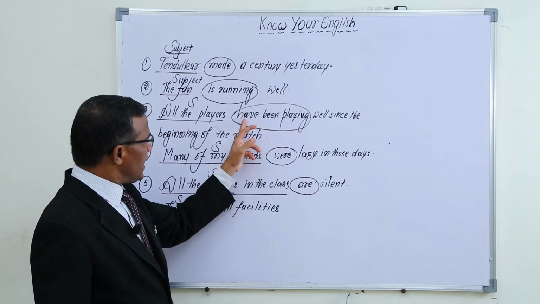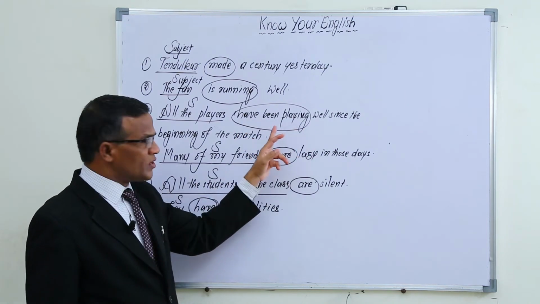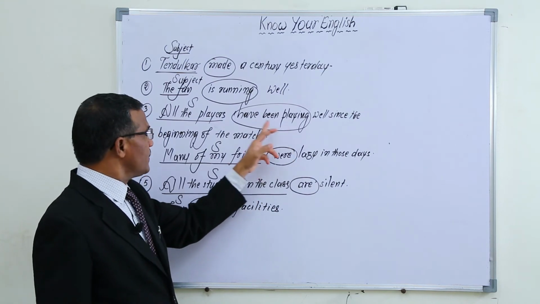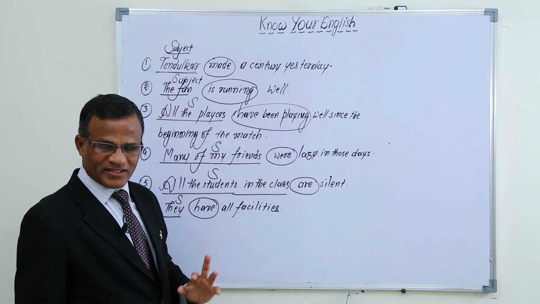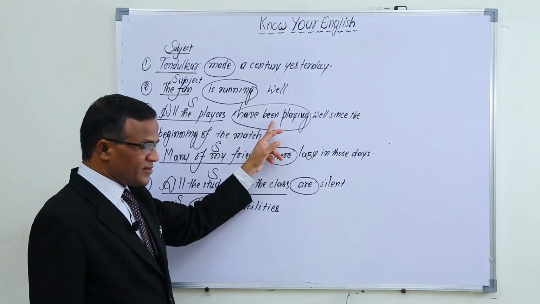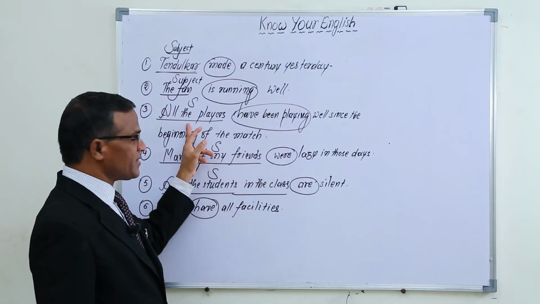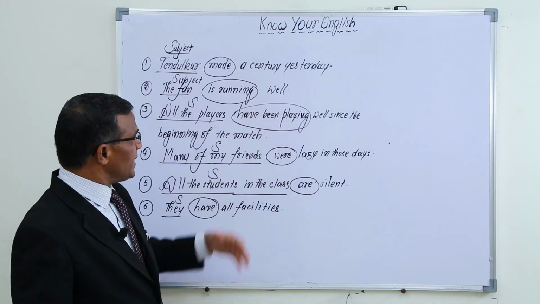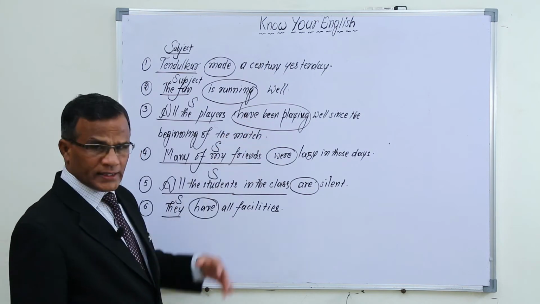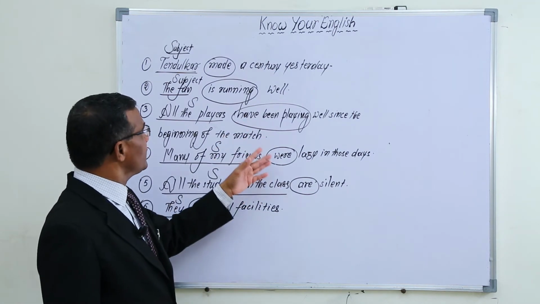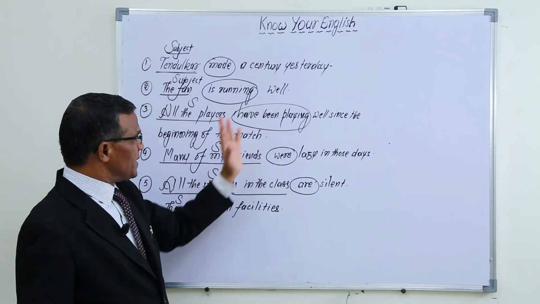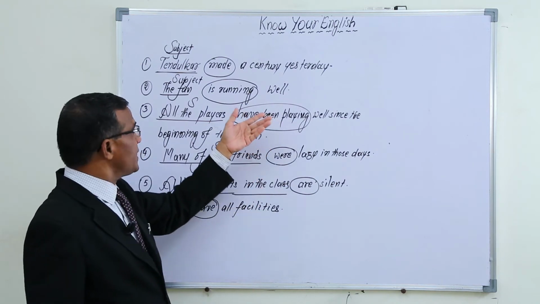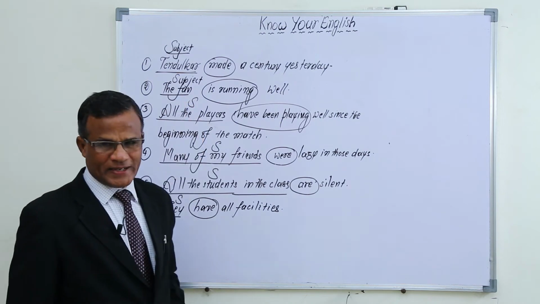And here have been playing, this is also action or work of the subject, all the players. This is indicating the action of the subject. And up to these three sentences, up to the third, you find these words, the second place words which are used, indicate the action of the subject.